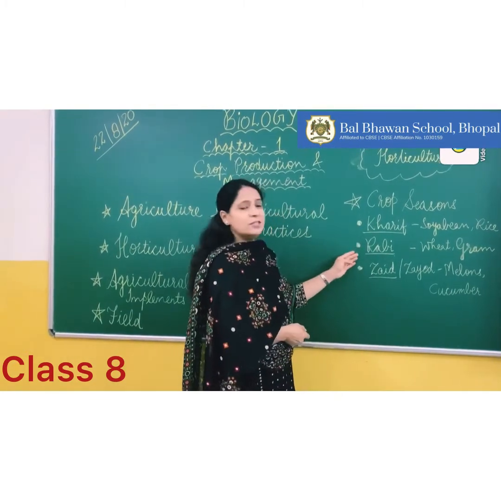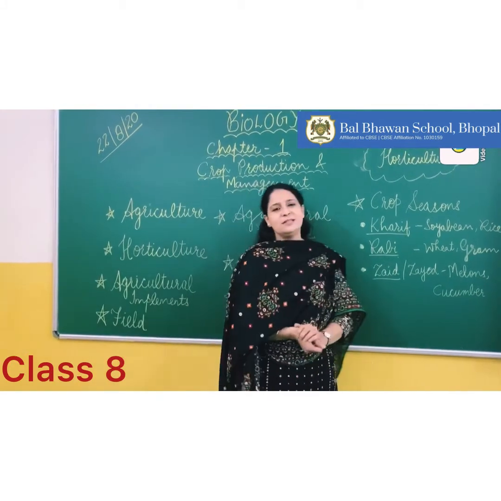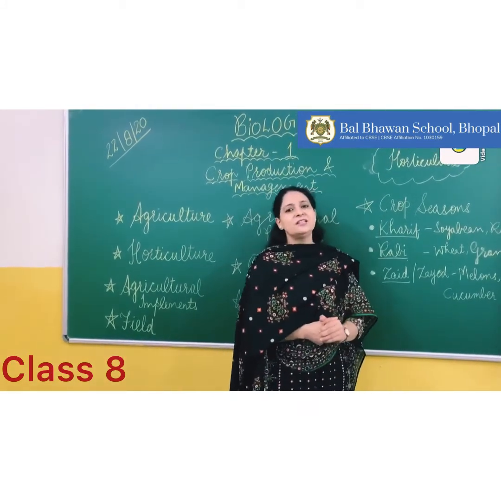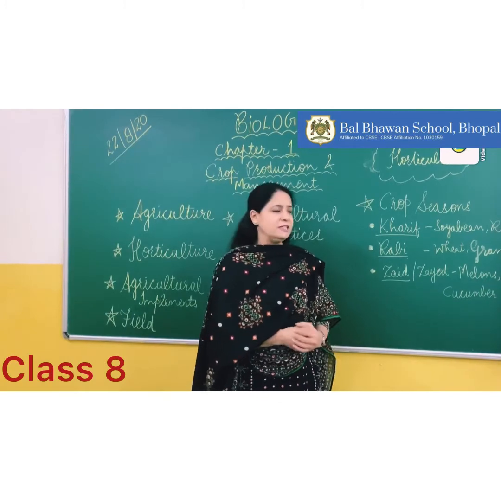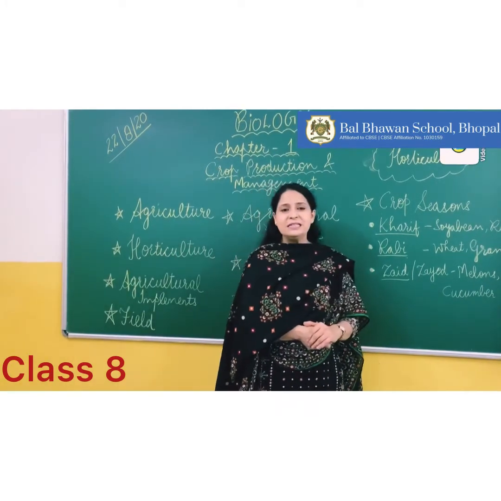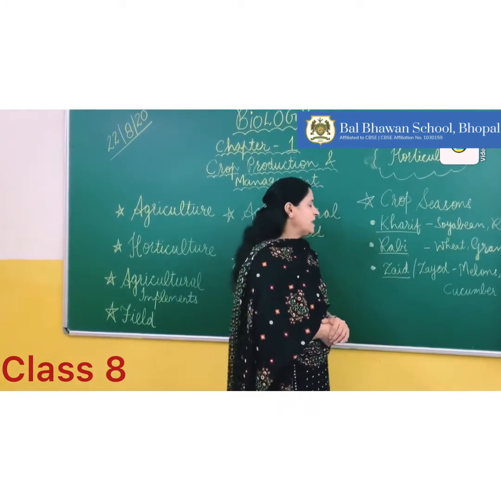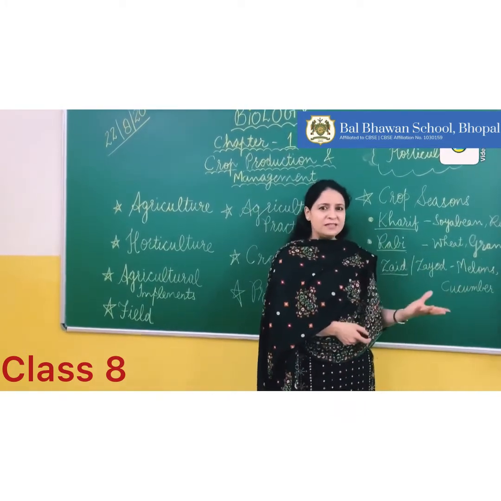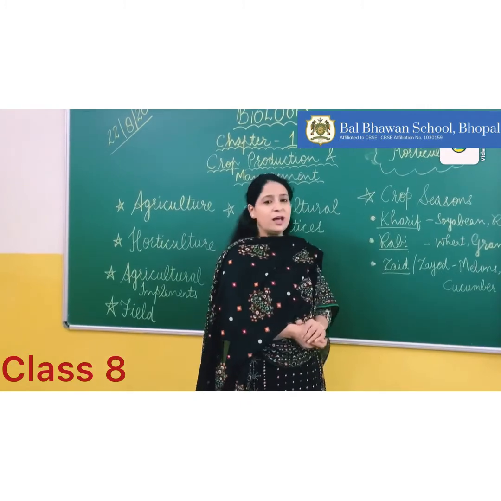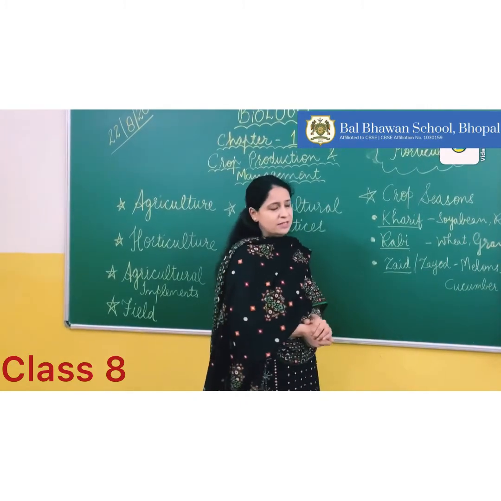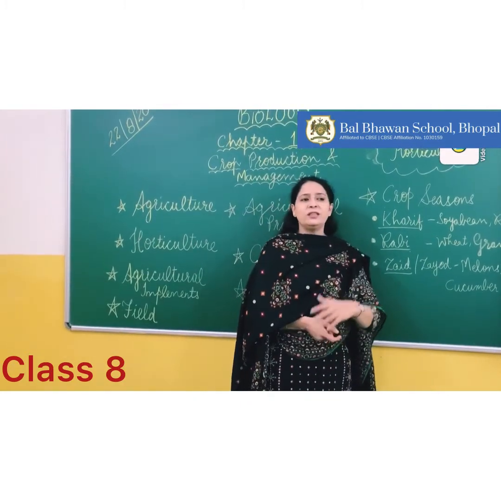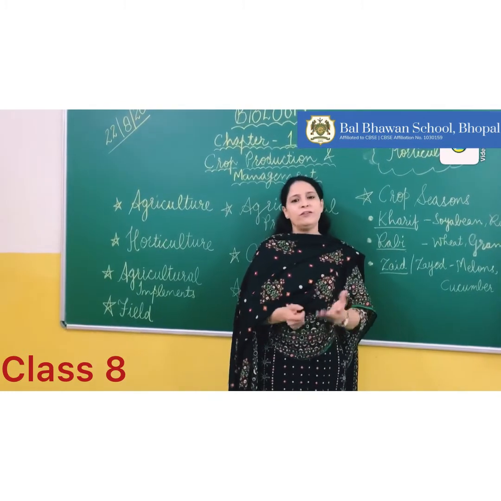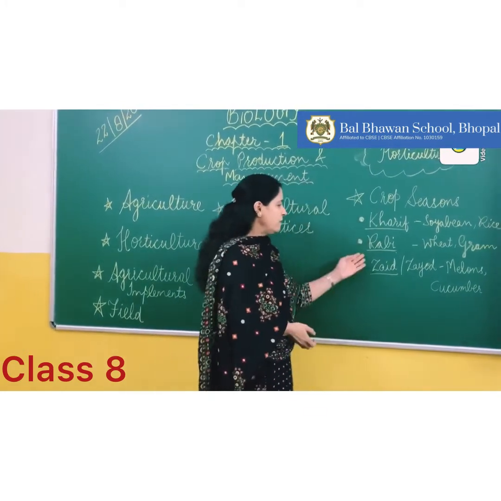Now comes the second season, that is Rabi season. Rabi season is in the winter season. The crops that are grown in the winter season come under Rabi crops, and these include wheat, gram and peas. All these crops are included in the Rabi season. The Rabi season usually begins in October or November.